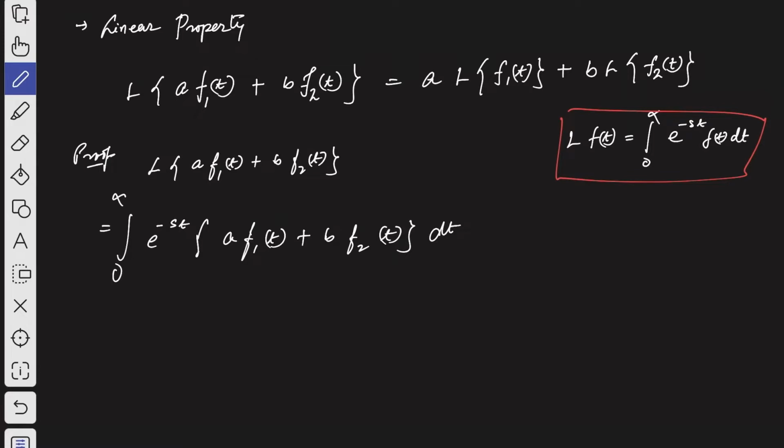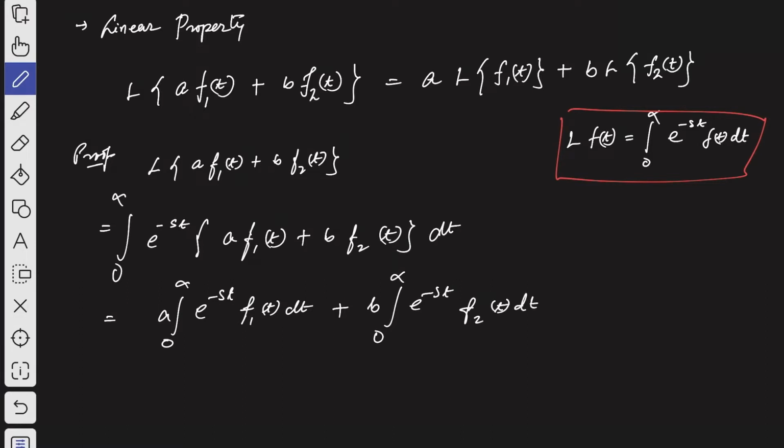Now it can be written as a times the integration from 0 to infinity of e to the power minus st, f1 of t dt, plus b times the integration from 0 to infinity of e to the power minus st, f2 of t dt. We can write it this way.